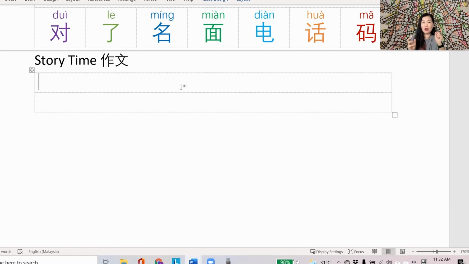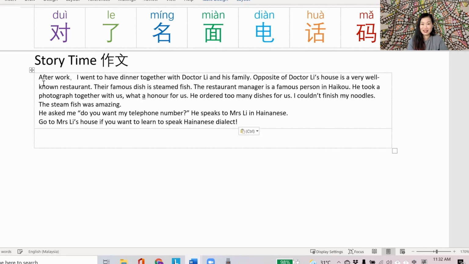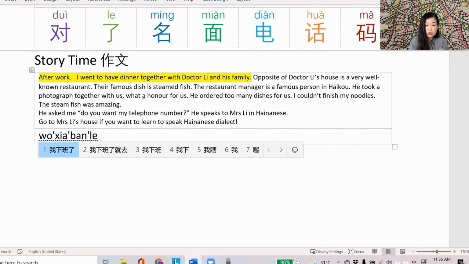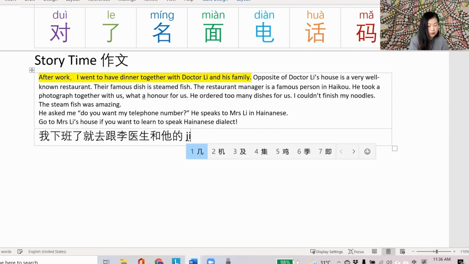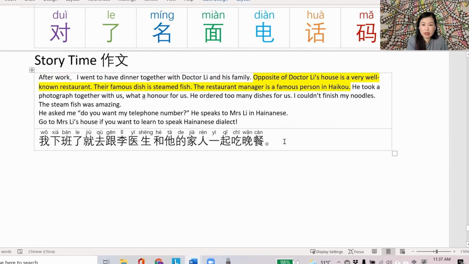作文. This is the part where I try to use as many of the new words in this episode as possible to tell a story. My story will be based on Dr. Lee and Mrs. Lee. If you've been following the previous episodes, I met them, I've had dinner with them, and in this episode, that story continues. Okay, here we go. 我下班了，就去跟李医生和他的家人一起吃晚餐。